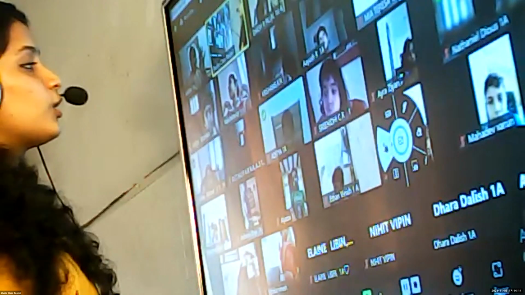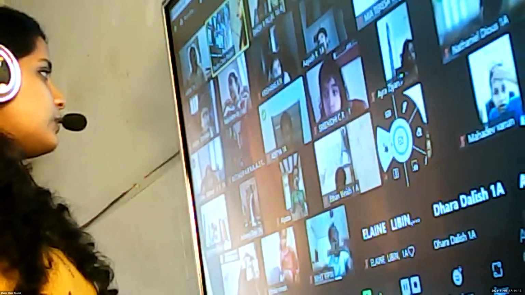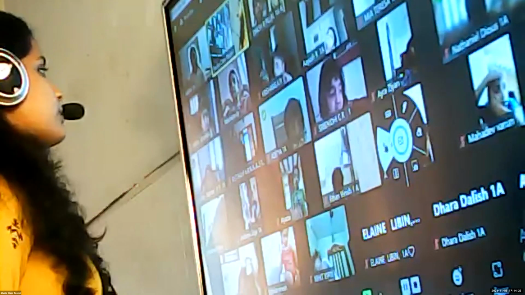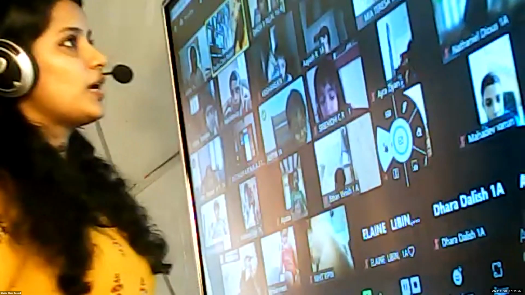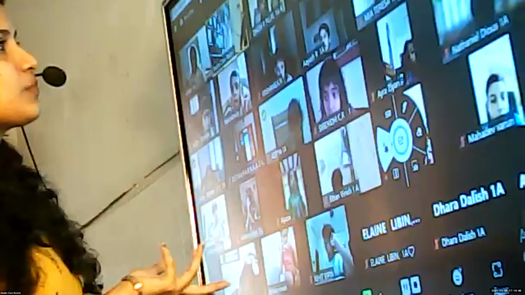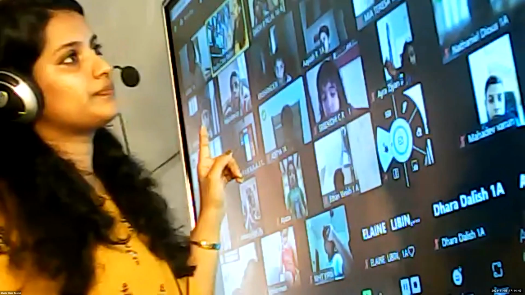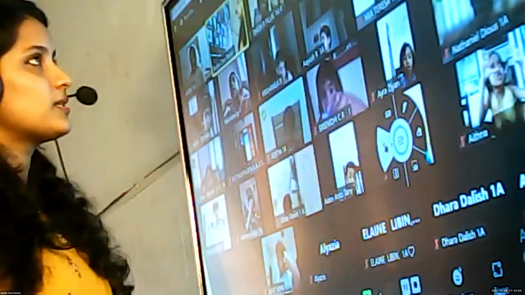Then there was one more part, the long horizontal bar at the bottom of the screen. What is it called? Aditya, what is it called? It's called the taskbar. Okay, so icons, wallpaper, and also taskbar. So where is the taskbar present? At the bottom or on top? Bottom of the screen, isn't it?